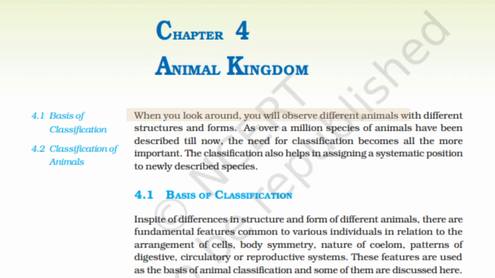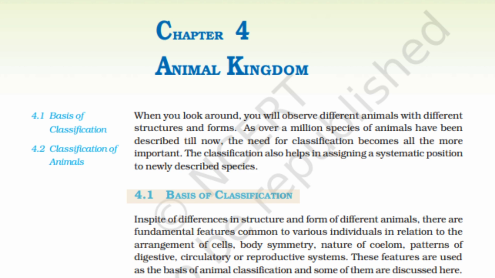Animal Kingdom. When you look around, you will observe different animals with different structures and forms. As over a million species of animals have been described till now, the need for classification becomes all the more important. The classification also helps in assigning a systematic position to newly described species.